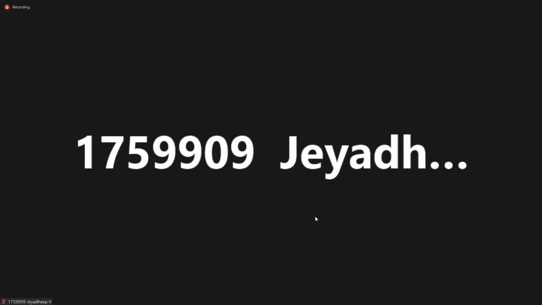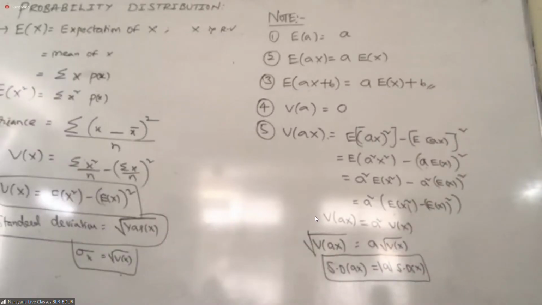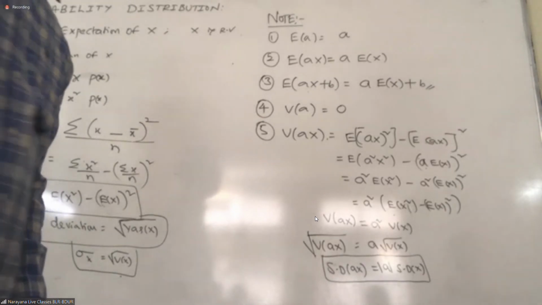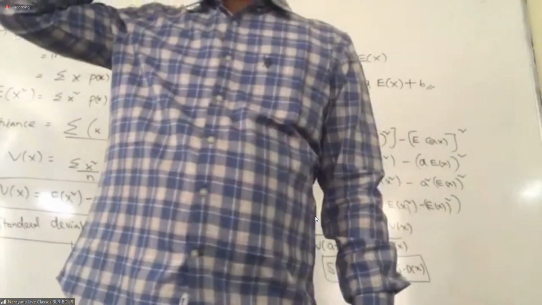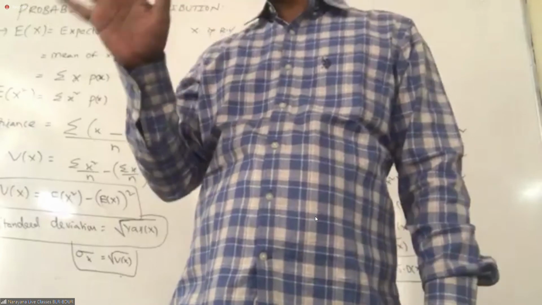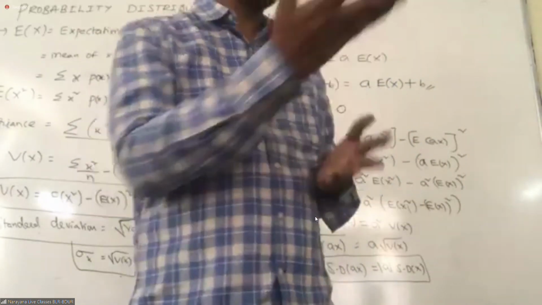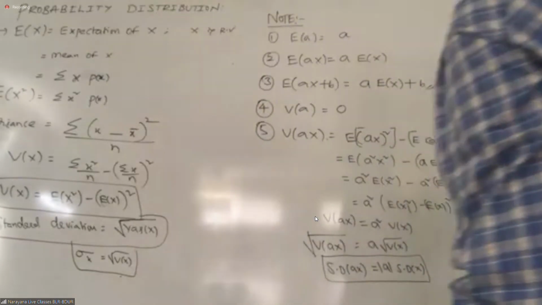10th question: find the mean number of heads in 3 tosses of a coin. First, what to do? Mean heads means expectation. You have to find it. It's not there for the board exam. Just from a concept point of view, I'm explaining. What is the expectation of X? Sigma x into p of x.